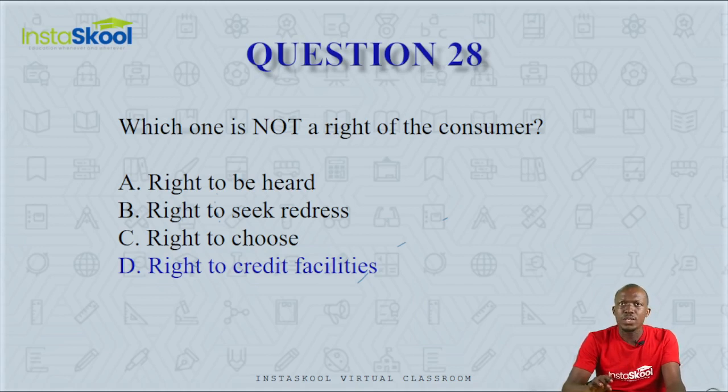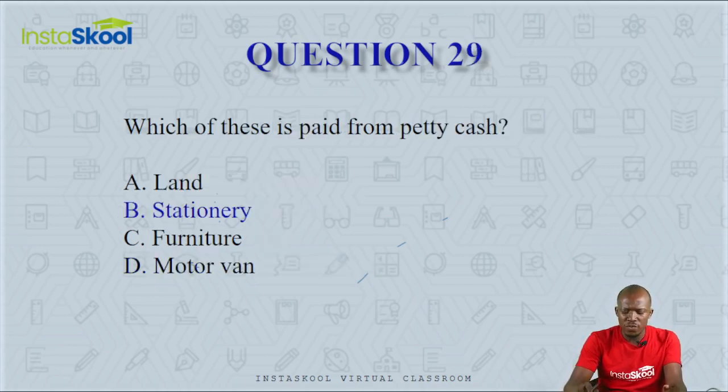Question number 29. Which of these is paid from petty cash? Is it land, stationery, furniture, or motor van? Petty cash is cash that is set aside for small day-to-day expenses of the organization. They are recurring and they are of small amounts.